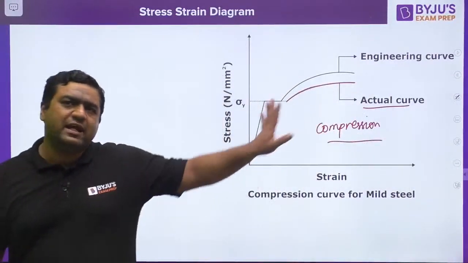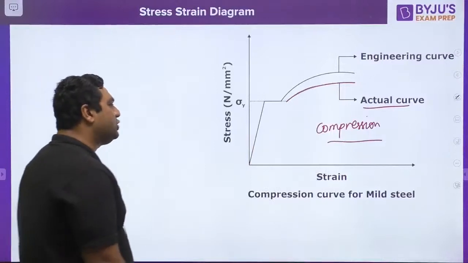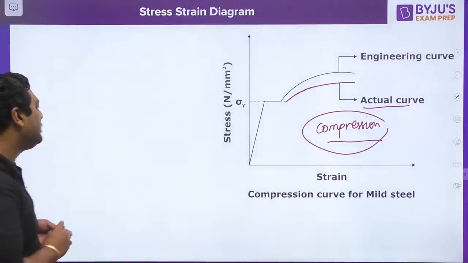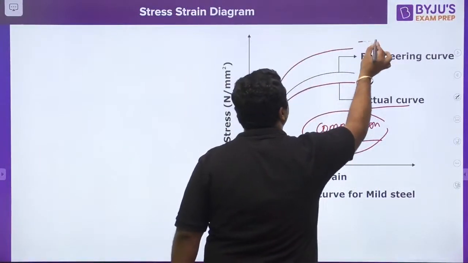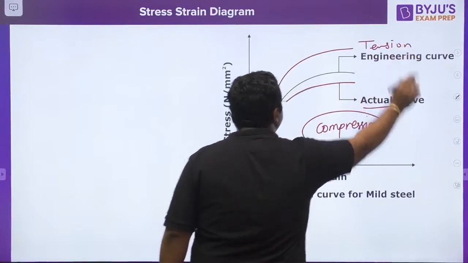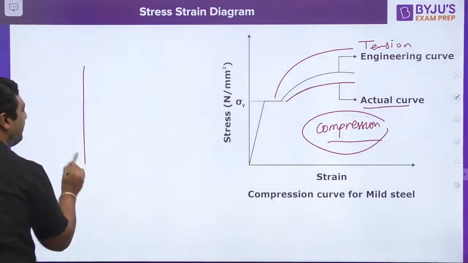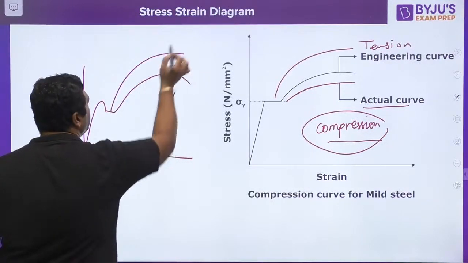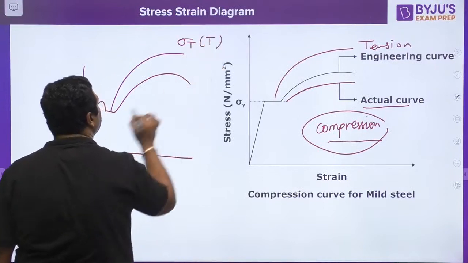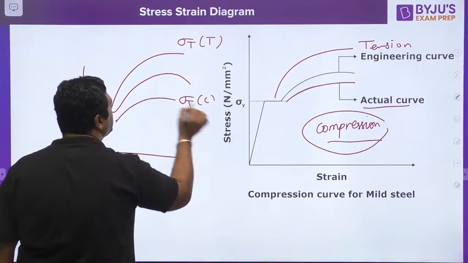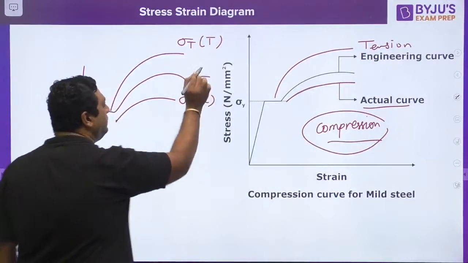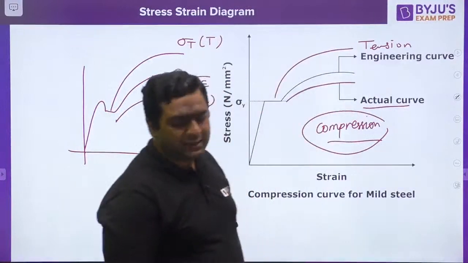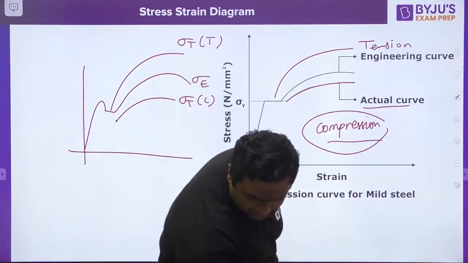Is it fine? So whatever I have given you, you can see actual curve for compression will be below the engineering curve, and actual curve for tension will be above the engineering curve. So this is the entire curve. So my dear, you can say if original curve is like this, then this curve is for true stress tension, this is for true stress compression, this is for engineering stress. Is it fine? Okay guys, so let's move further.